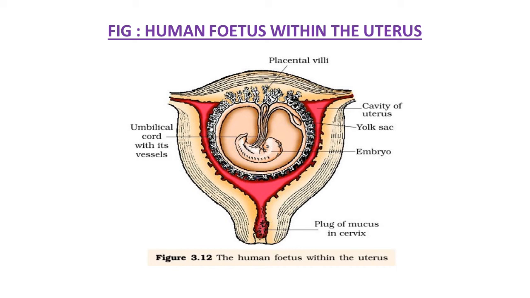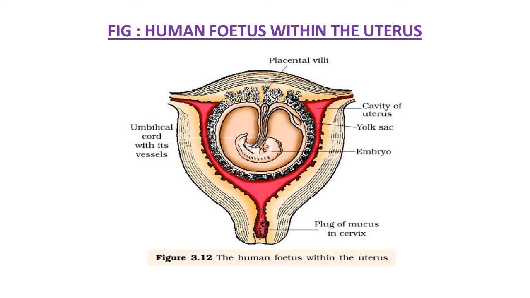You can see the inner side wall of the uterus, the endometrium, and the placenta with placental villi surrounding it. This developing embryo is surrounded by the yolk sac, and further nutrition is provided. It is arranged in the cavity of the uterus. The umbilical cord is observed here with its vessels.